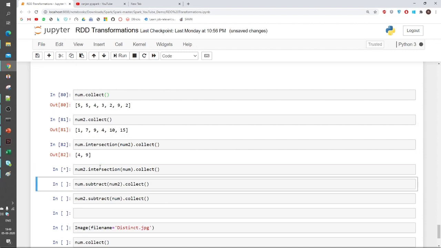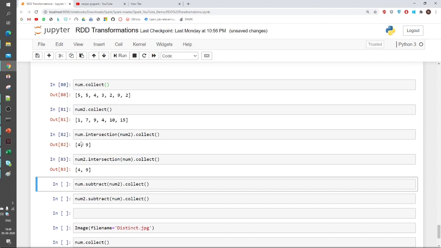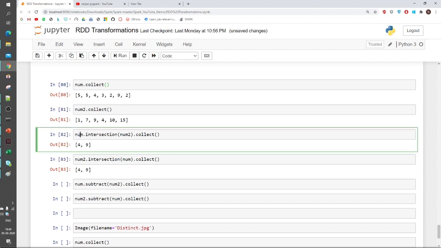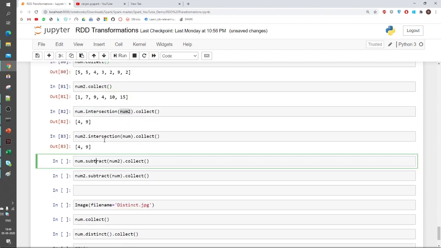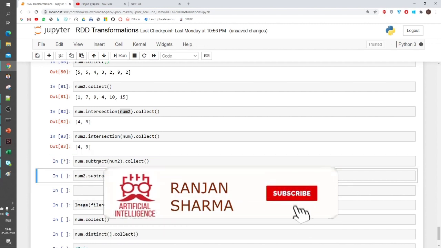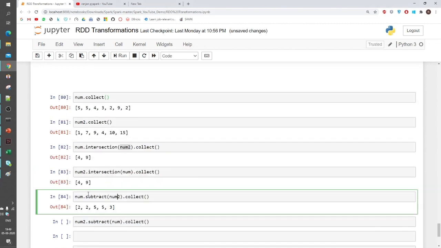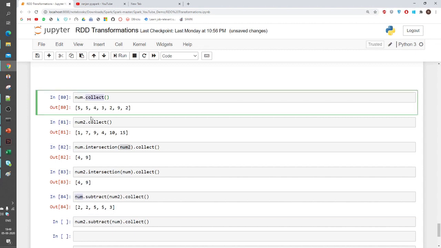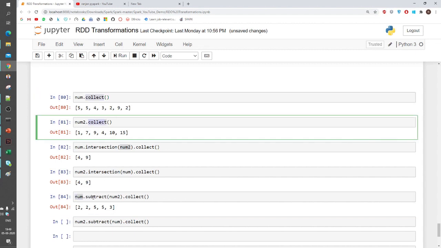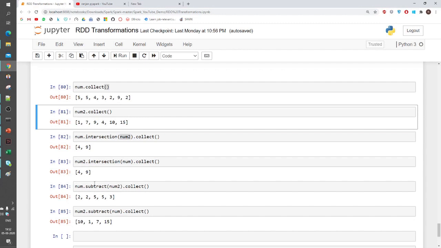Now I will apply this the other way. The result would be the same, 4 and 9. So order does not matter whether I am using num here or here. Similar to intersection, there is a subtract as well, but I will tell you how subtract performs. It is subtracting num2 from num1. So num1 is this and num2 is this. I will show you how subtract works in RDD.